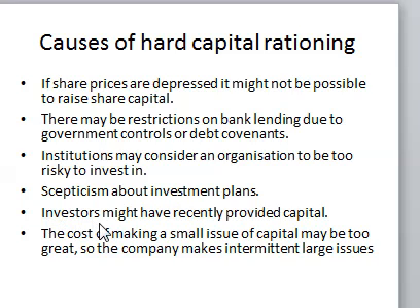Another factor we can talk about is that the investors have recently provided the capital. You may find that the investors have already given you money to invest, and at the same time you are asking for more money. So in that case, it's going to be very, very hard for the investors to give you more money when they have just given you money, unless you provide a good justification about the money that they have given you to invest before. So these are the factors that lead to a constraint in your capital budget investments that is caused by what we call hard capital rationing.